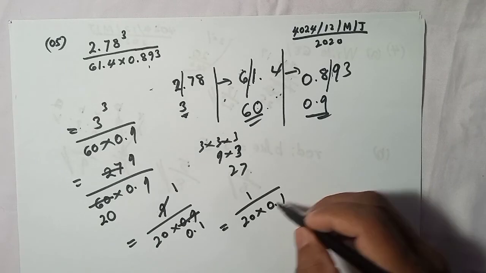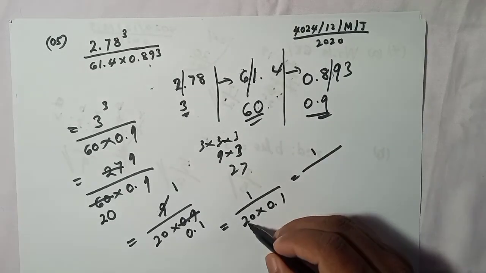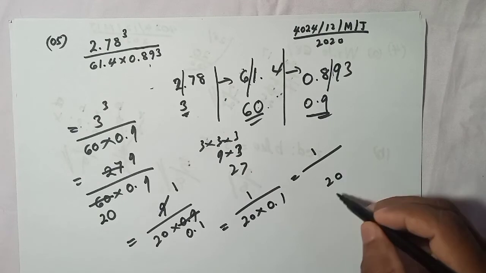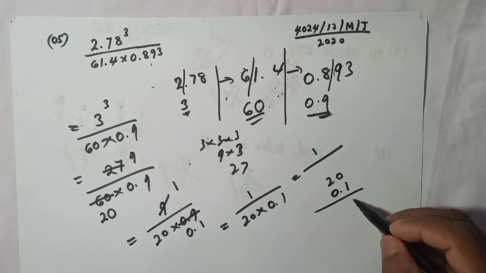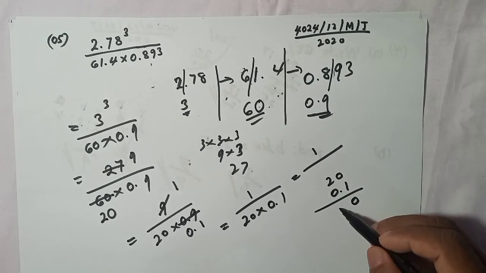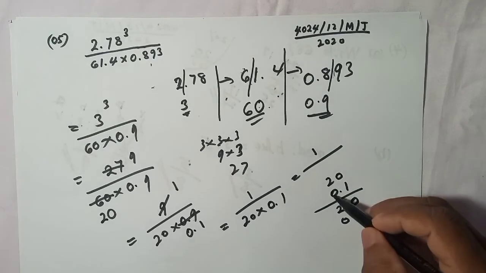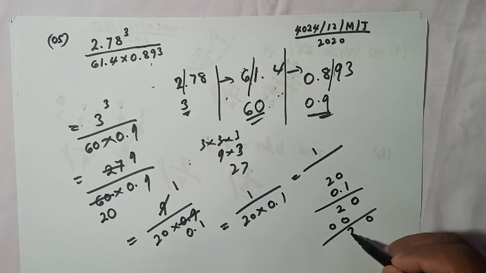Now what I need to do here: keep the 1. Just multiply 20 with 0.1: 1 into 0 is 0, 1 into 2 is 2, 0 into 0 is 0, 0 into 2 is 0, so 020.